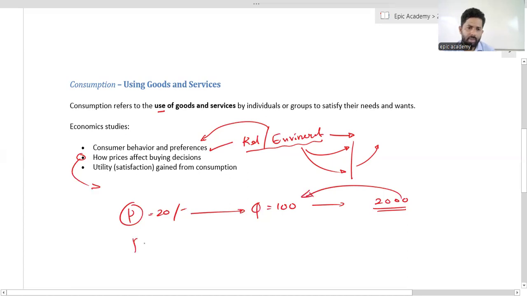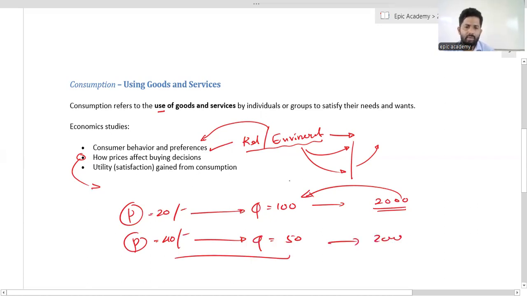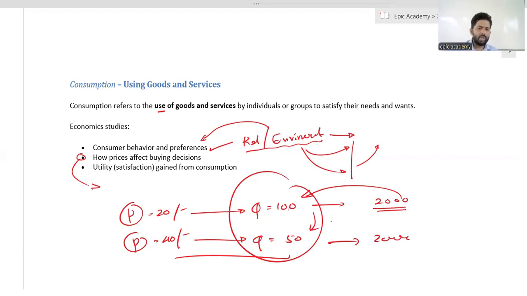But suddenly the price of the commodity increases to 40 rupees. Then what are they going to do? They are going to reduce the consumption to 50. Same spending. But what happened to the consumption? Consumption reduced. So this is the buying decision. According to changes in price and other factors, they are going to change their decisions. That is what we call decision change related to prices.